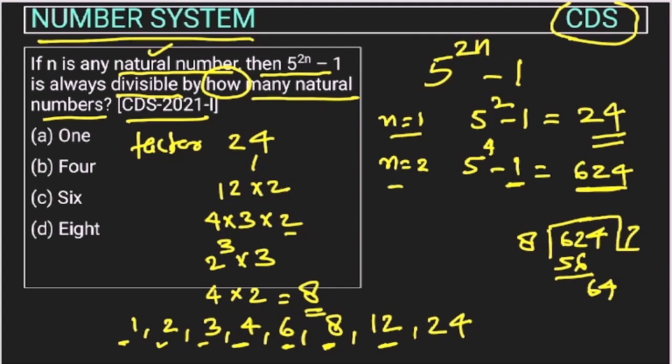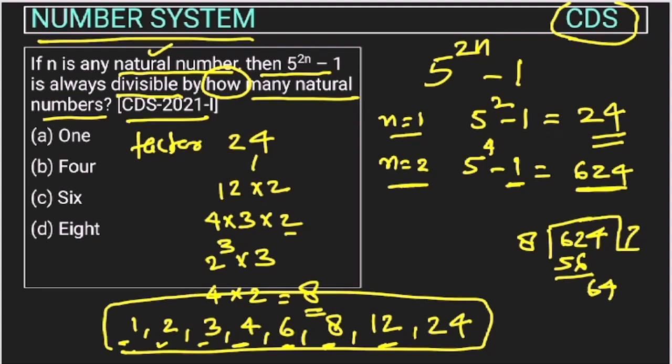So if we are taking n is equal to 2, then also this is divisible by all these 8 numbers, right? So we can say that no matter what power of n we take, the number will always be divisible by at least these 8 factors, right? So the question is asking always divisible. So this is always divisible by these 8 factors. So the answer will be option D. This is a good question.